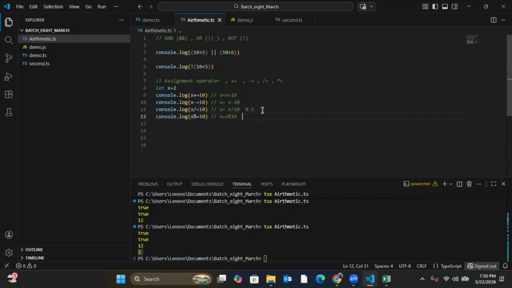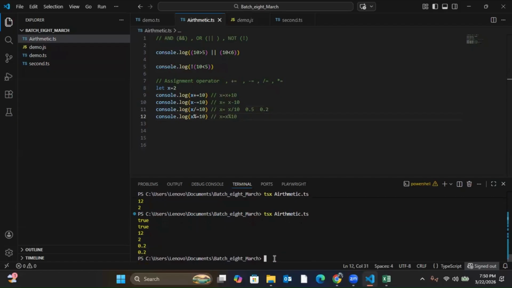Is percent 10 the actual percentage of 10? No, I told you, this is modulus, the remainder. Okay, remainder. I got two answers, one is 0.5, one is 0.2 for this. So for this, what will be the output? Zero. Okay, 0.